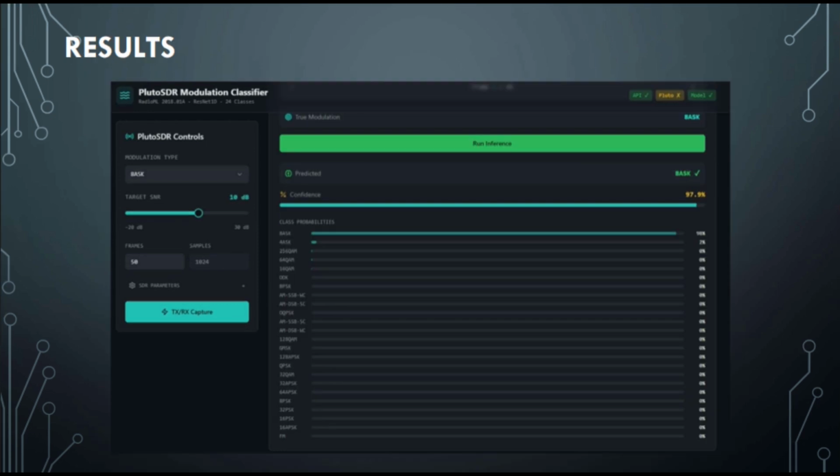In this example, a test signal with an 8 amplitude shift keying modulation is transmitted and received through the SDR. The pre-trained model correctly identifies the signal as 8ASK with high confidence. The class probability distribution shows a strong dominance of the correct modulation class, while the remaining classes stay close to zero. This indicates reliable and stable classification performance under realistic channel and hardware impairments.